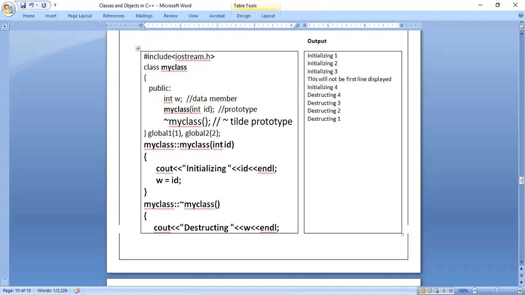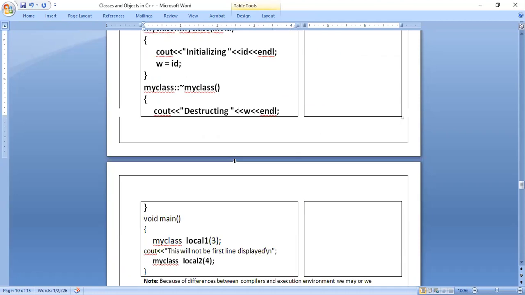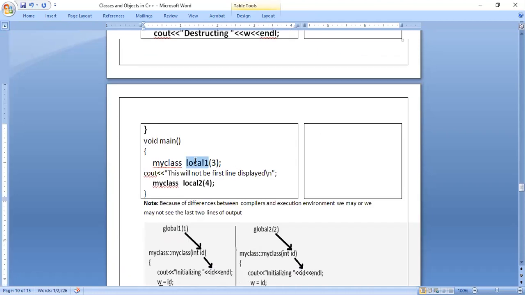And here, immediately after the class, I have declared two objects, global. These variables are called global because they are present outside the functions, not inside any function, and even outside the class. So we have two things here: local objects and global objects. Global one is one object, global two is another object. Coming to the local objects, local one and local two, two objects are there. Now we will see how it works.